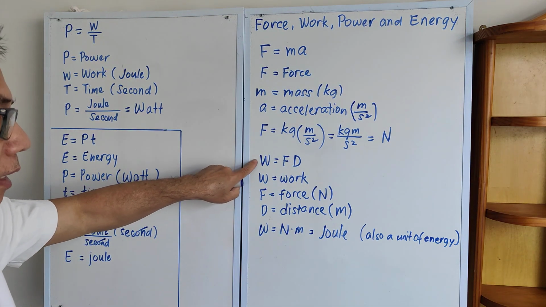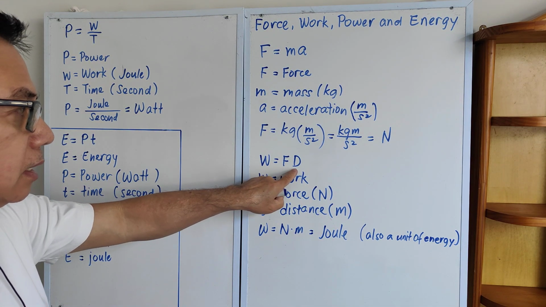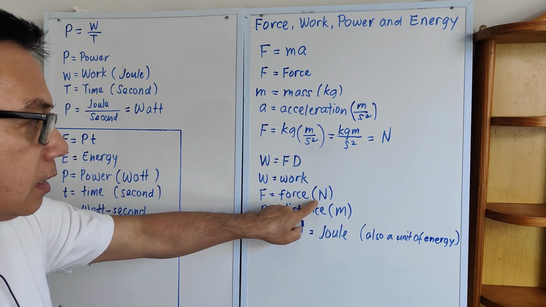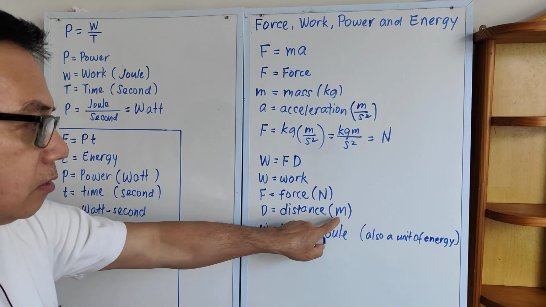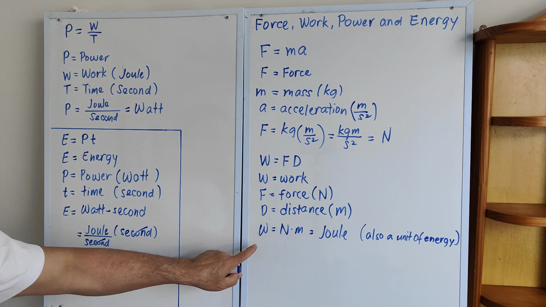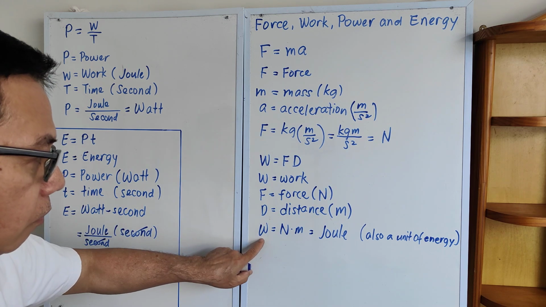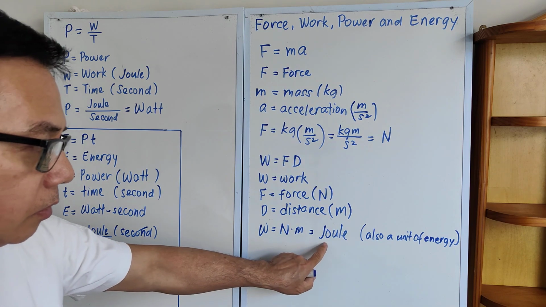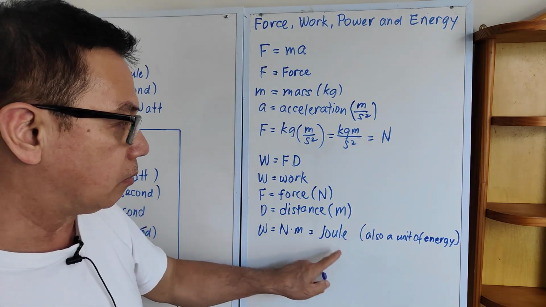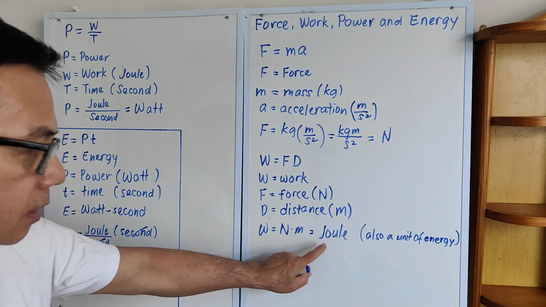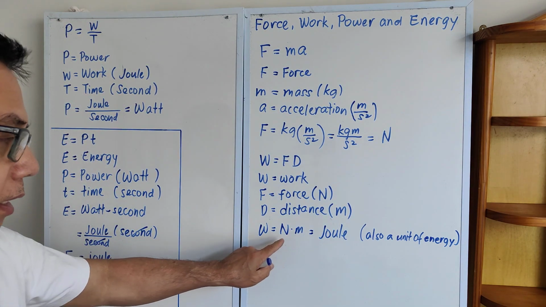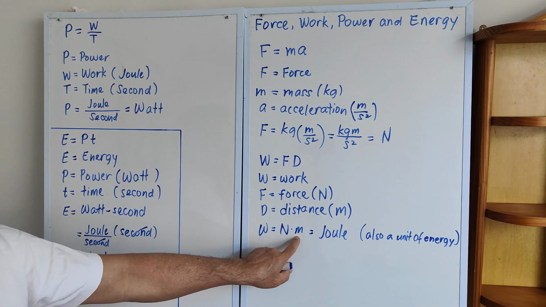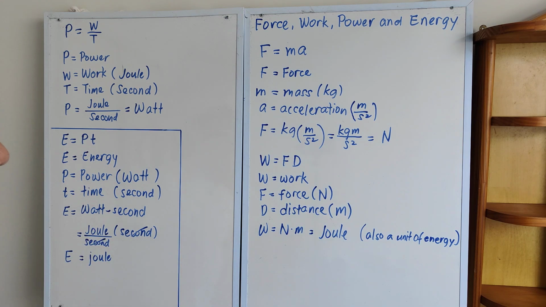Now for work, work is equal to force times distance. Force, as we have already discussed, is in Newtons. Distance is usually in meters. So if we combine them, work will be in Newton meters. A Newton meter is also a joule, which is also a unit of energy. But in this case, it is mechanical energy. It is the work done by a force that moves an object a distance of 1 meter, so a joule.